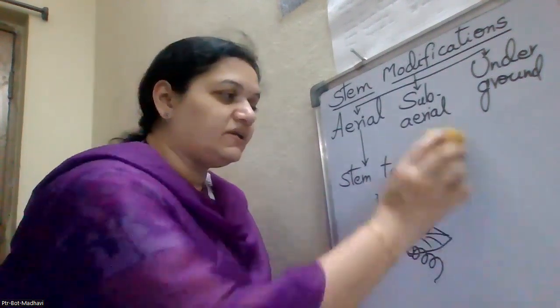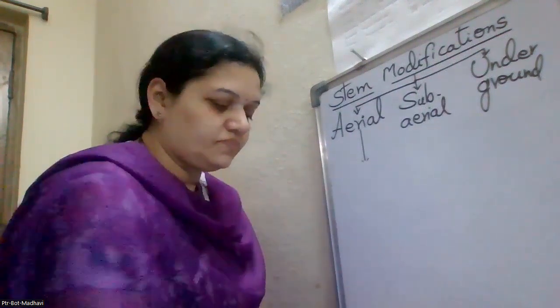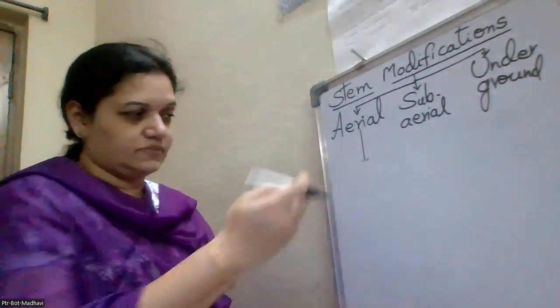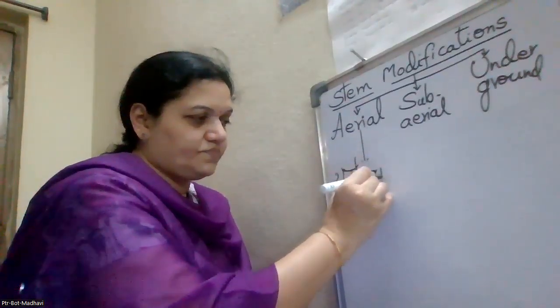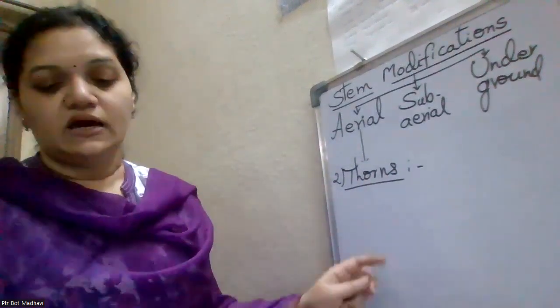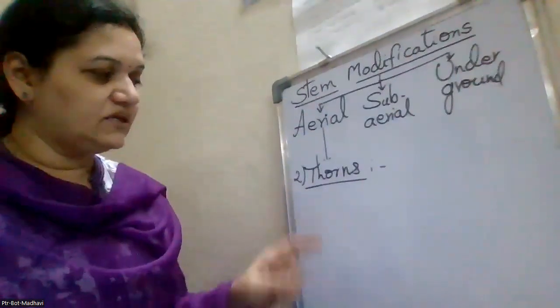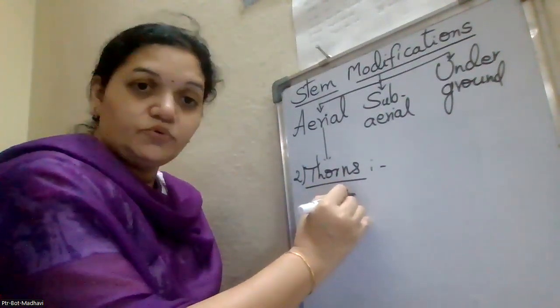Okay. And the next one is the thorns. Thorns. In this, what we have to write, the best example is the bougainvillea.